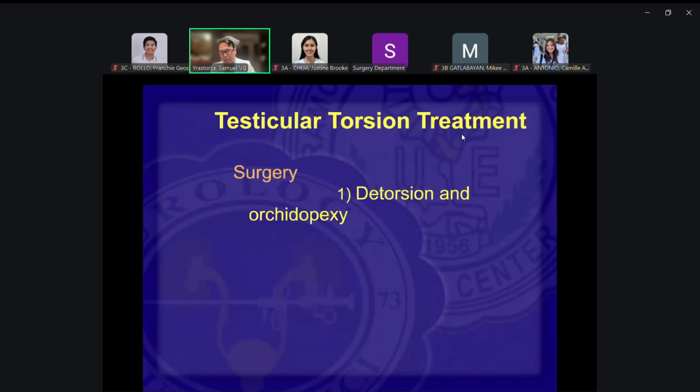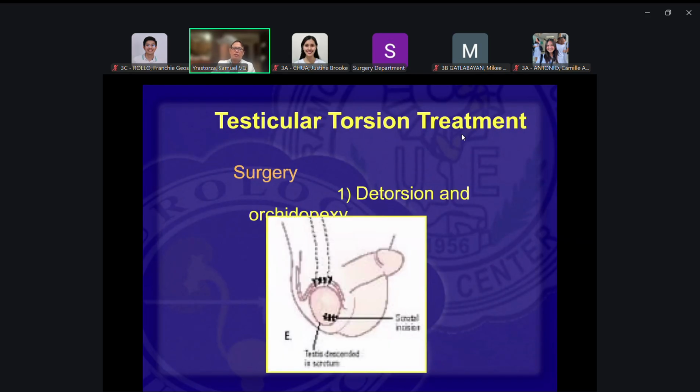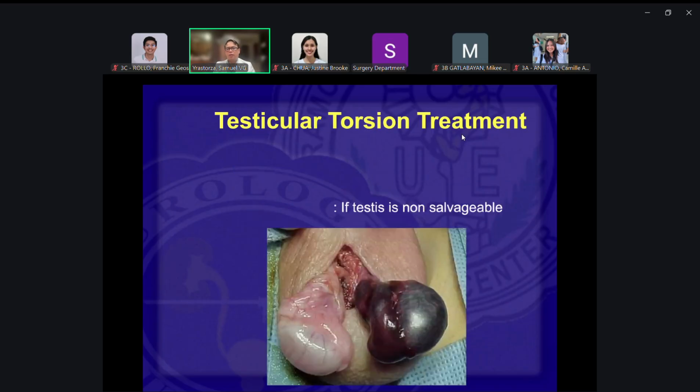Now, the definitive management for this patient would be surgery. You detort it and do orchiopexy, because if you only detort it, then the torsion might happen again. So you would need to fix the testis into the scrotum. You do an incision in the scrotum, dissect out the testis, and then suture it into the scrotum so that it will not move in the future.